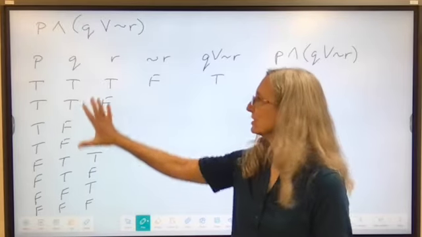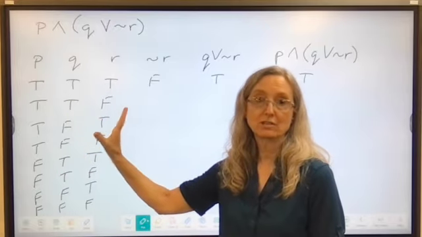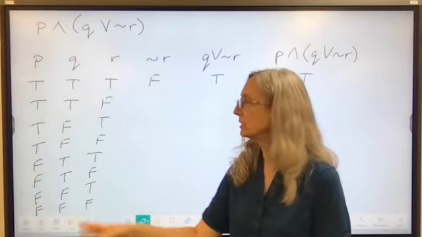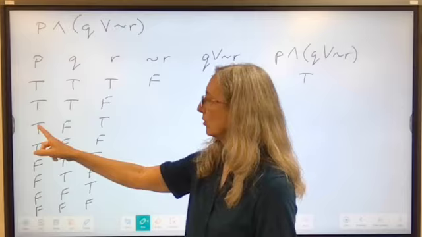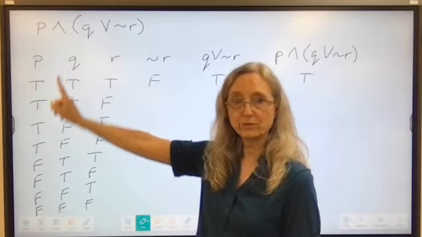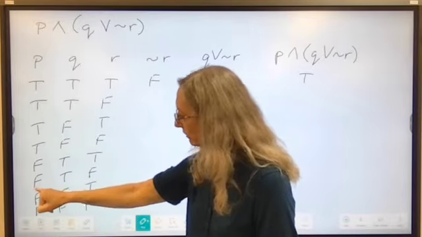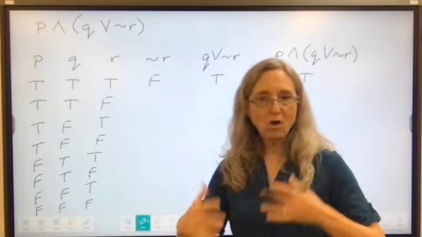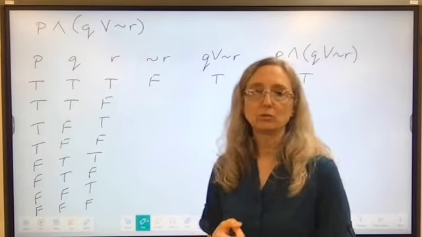Okay, I started by just looking at my 3 basic statements and figured out all the possible combinations that I could get, since either one can be either true or false. This goes back to probability that we did before. Either they're all true, or it's true, true, false, or true, false, true, or true, false, false. Those are all the possible combinations if the first statement is true. If I make the first statement false, then it could be false, true, true, or false, true, false, or false, false, true, or false, false, false. Those are all the different combinations of truth values I can have for P and Q and R.